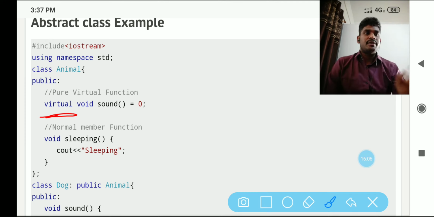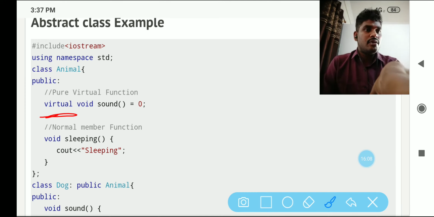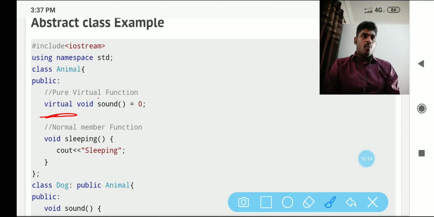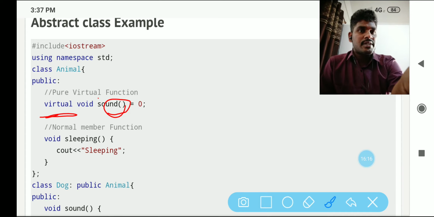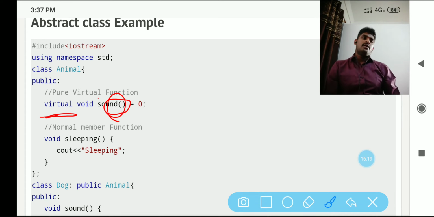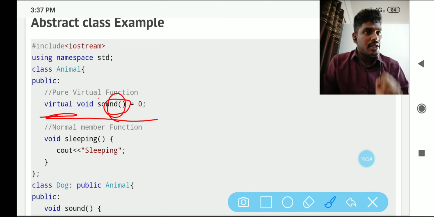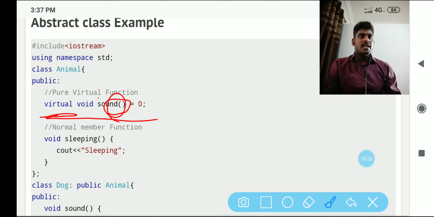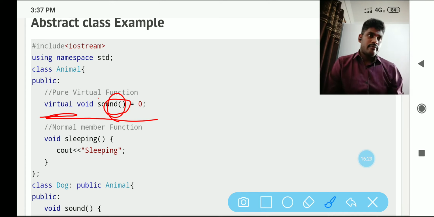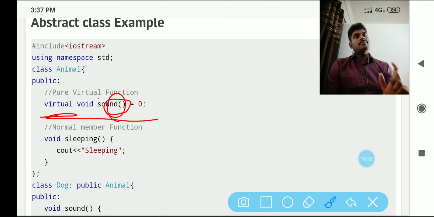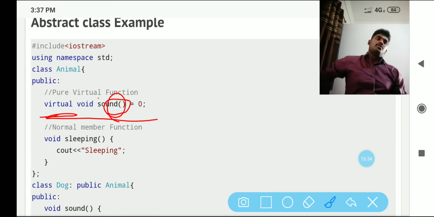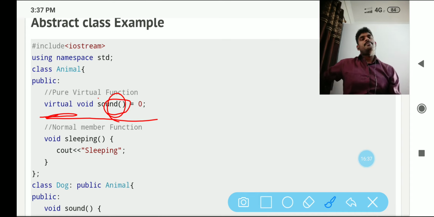If you declare a pure virtual function, virtual is the keyword, and then the return type. Void is the return type; you can put int or anything there. Then sound is the name of the function, equal to 0. This is the declaration of the pure virtual function. First is the virtual keyword, then the return type, then the name of the function, equal to 0. A pure virtual function is always equal to 0. Only then can we call it a pure virtual function.